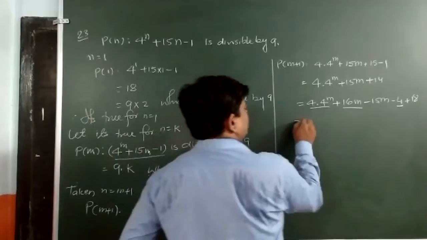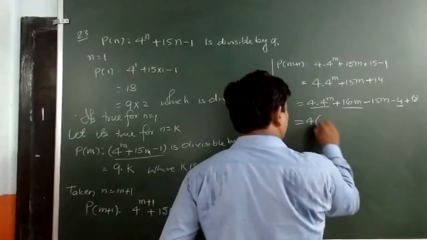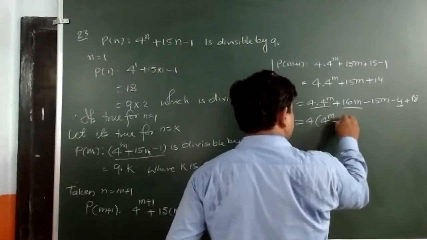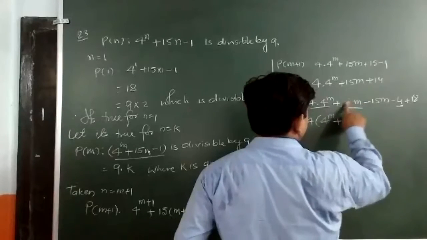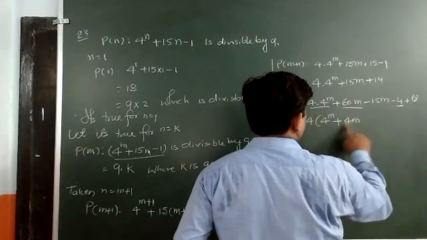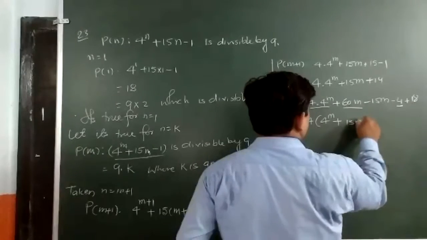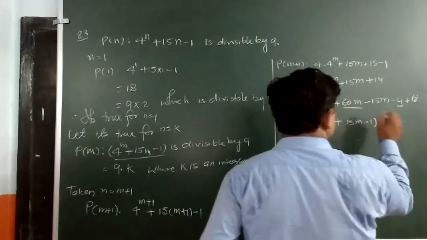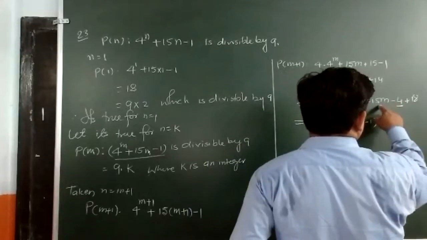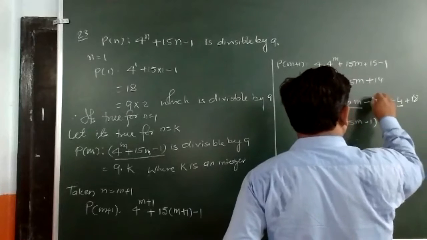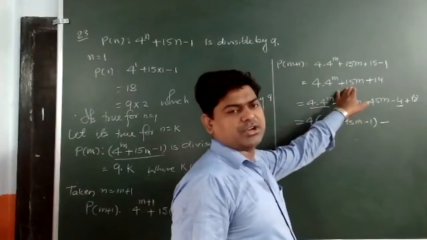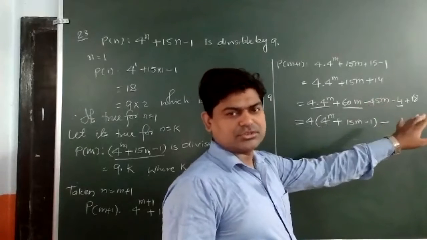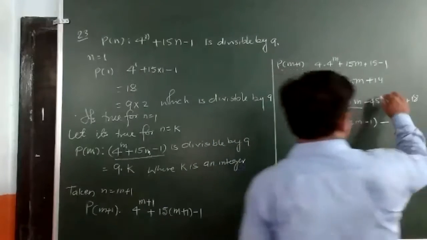When I take 4 common, we will have 4 into 4 to the power n plus 15n minus 1, and then whatever I am adding here is 45. Sorry, I told you 15m can be written as 60m minus 45m. It's okay.